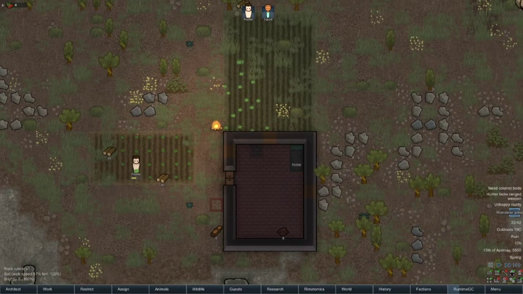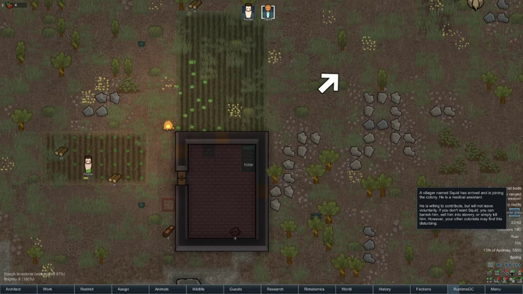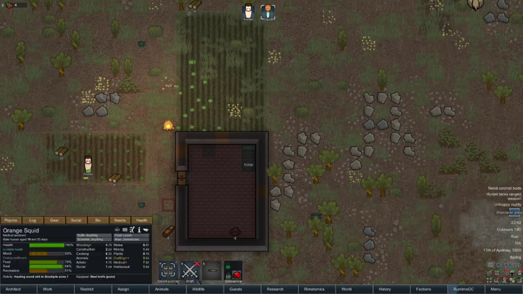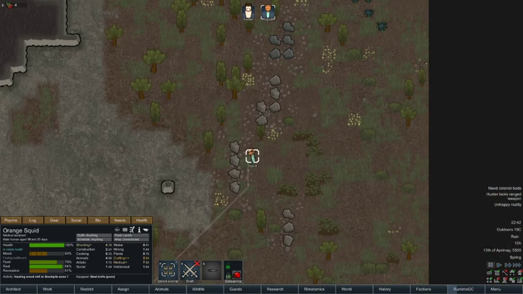Oh, we've had an event. So we've had a wanderer join. So we get random events in here as well. So we've had a random character called Squid. What a good name, eh? Looks a bit like a squid too. So look, a villager named Squid has arrived and is joining the colony. He is a medical assistant. He is willing to contribute but will not leave voluntarily. If you don't want Squid, you can banish him, sell him to slavery, or simply kill him. However, your royal colonists may find this disturbing. Right, so let's see what Squid's like.